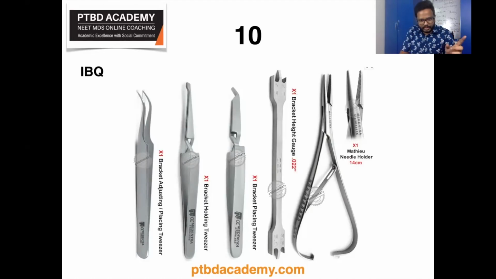First from left, bracket adjusting or placing tweezer. Second from left, bracket holding tweezer. Third from left, bracket placing tweezer. Second from right, bracket height gauge. And the extreme right is a Mathieu needle holder. Okay?